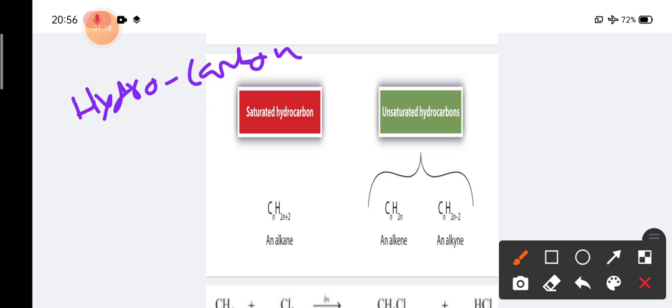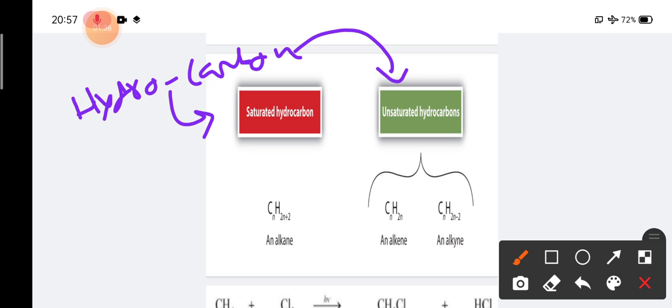If any compound consists of hydrogen and carbon as the main constituents, then that compound will be called a hydrocarbon. And hydrocarbon is classified into two parts, that is saturated hydrocarbon and unsaturated hydrocarbon.